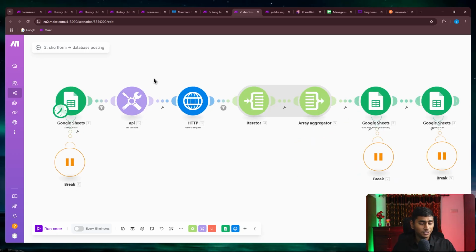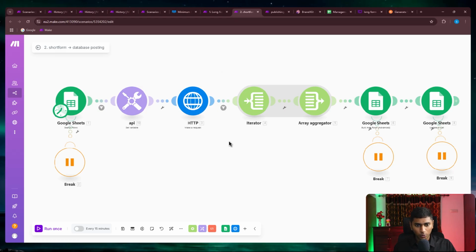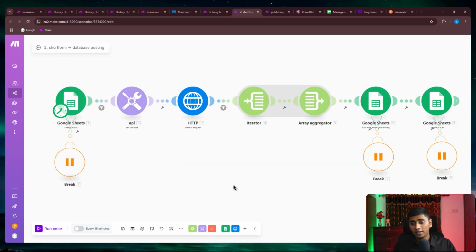So the first module checks for the ones that are processing, and then we send a request to see if they are processed. That's why we've added a filter over here saying that if it is equal to 2000, it means that it is processed, and if it is equal to 1000, it means that it is still getting processed. If it is 1000, it would just stop over here and run again. Let's say it runs now, and we've set the interval as every 15 minutes, then in the next 15 minutes it would run again. So at a certain stage, it is definitely going to come as 2000.